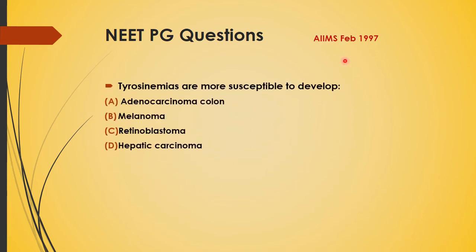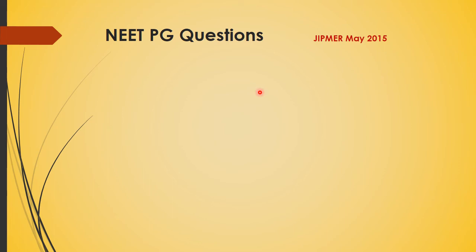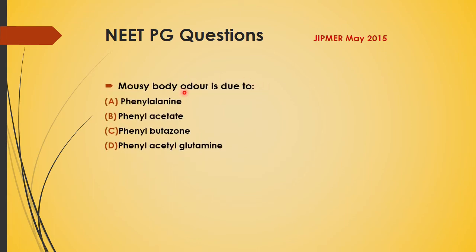Now this question was in AIIMS February 1997. Patients with tyrosinemia are more susceptible to develop adenocarcinoma of colon, melanoma, retinoblastoma, or hepatic carcinoma. It's clear, the answer is hepatic carcinoma. Then the question was in JIPMER May 2015. The mousy body odor is due to phenylalanine, phenylacetate, phenylbutazone, phenylacetyl glutamine, and the answer is phenylacetate.